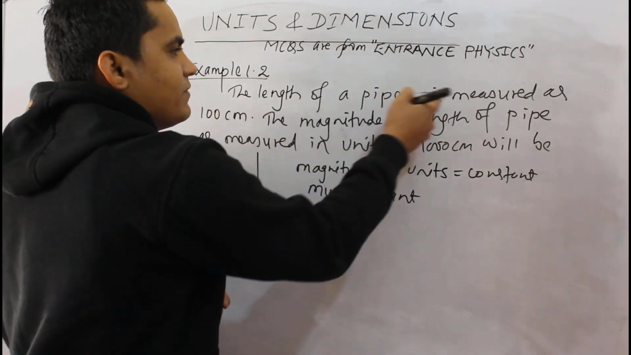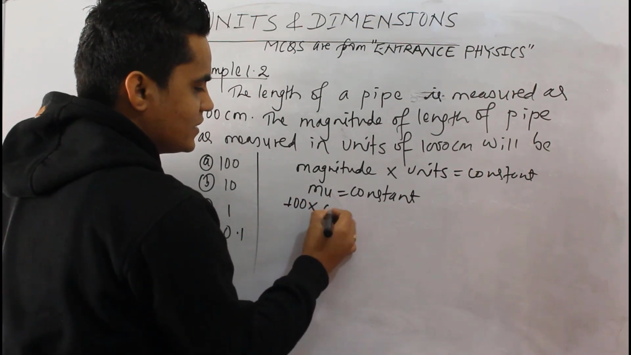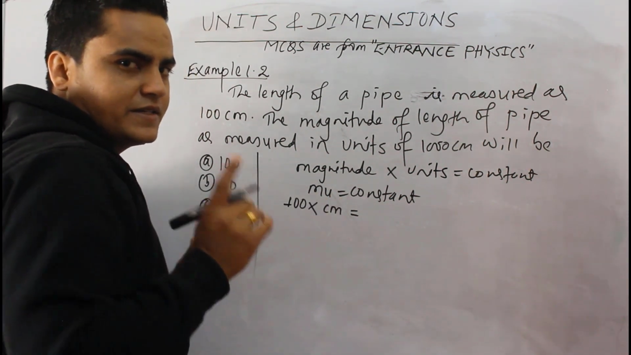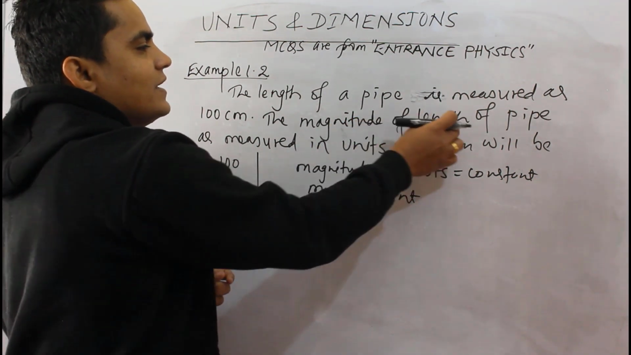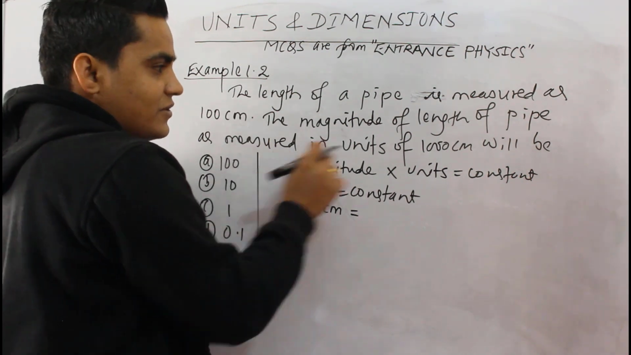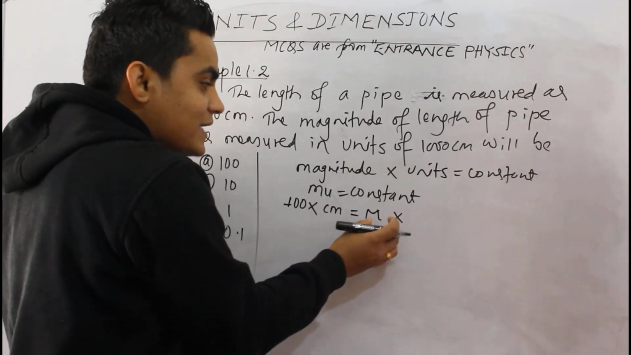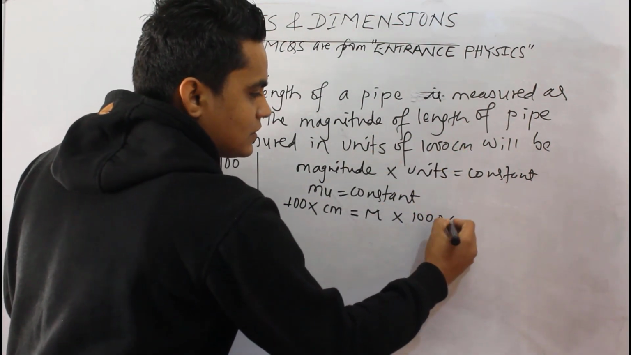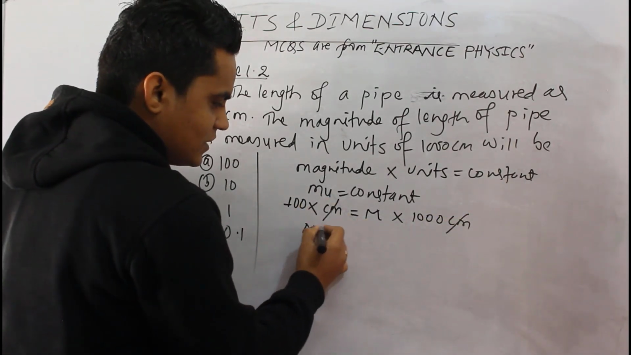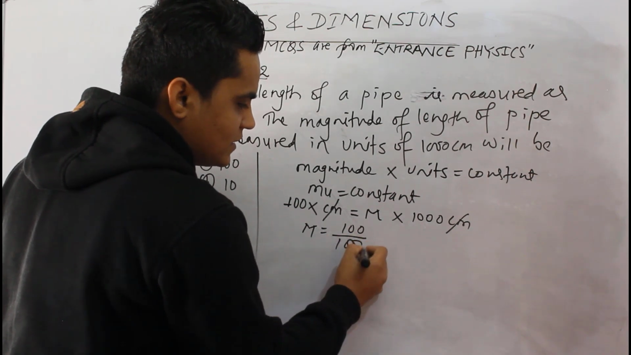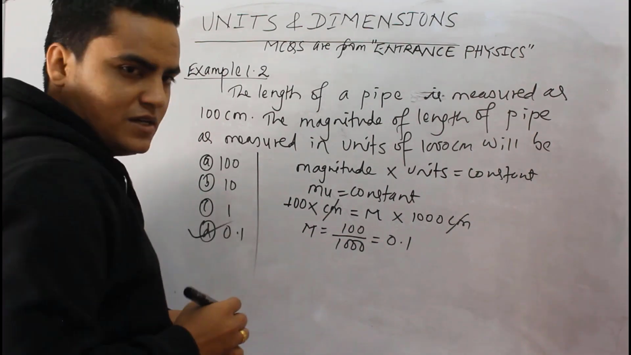So the length of the pipe is measured as 100 centimeter. That means for this case the magnitude is 100 and the unit is centimeter. Are you getting it? Since this product is constant, we have to find the magnitude of the length of the pipe when the unit is 1000 centimeter. Let's say the magnitude is m. So this centimeter gets cancelled and m equals 100 divided by 1000, which is 0.1. So the right answer for this question is 0.1.